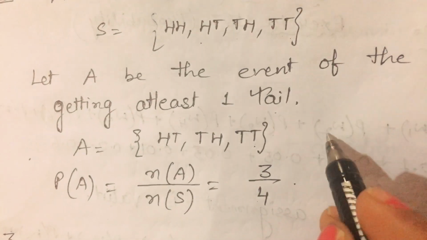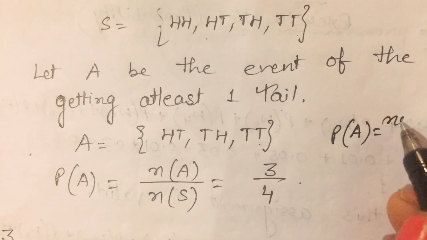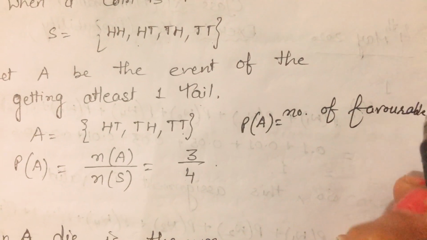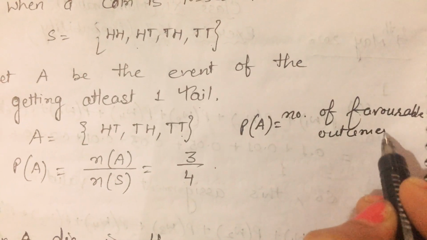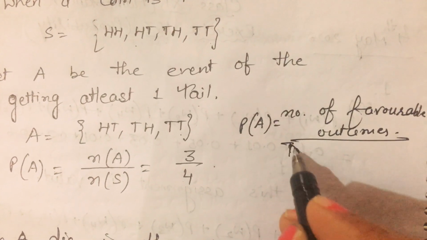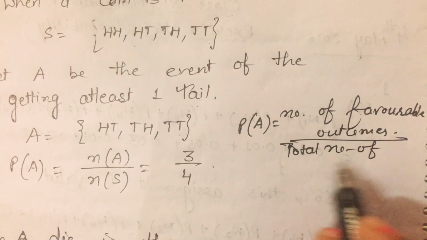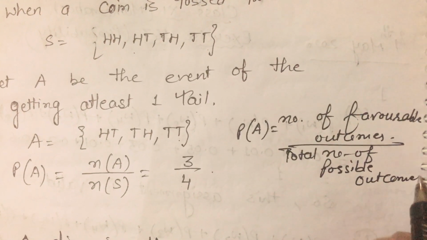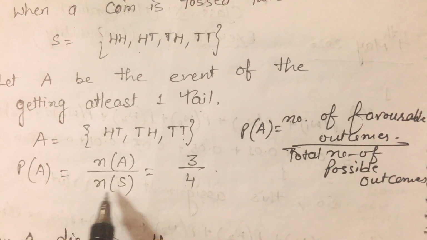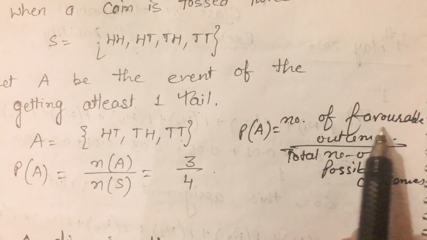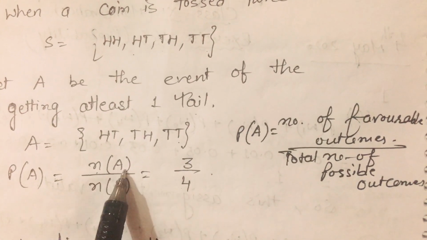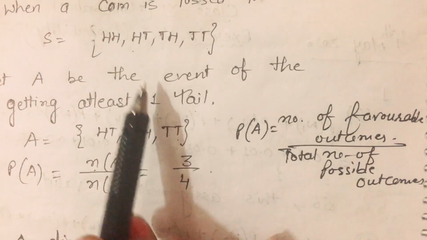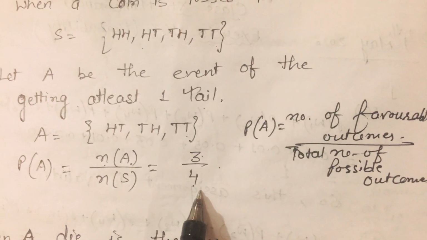So we know the formula: probability of A is the number of favorable outcomes upon the total number of possible outcomes. What is the meaning of total number of possible outcomes? This is the number of elements in the sample space, and the favorable outcomes of A are the number of elements in A. So the formula is Na upon Ns. What is Na? 3, and Ns is 4. So the answer is 3 by 4.